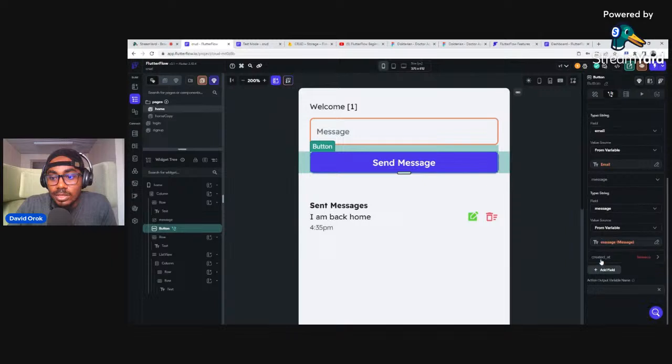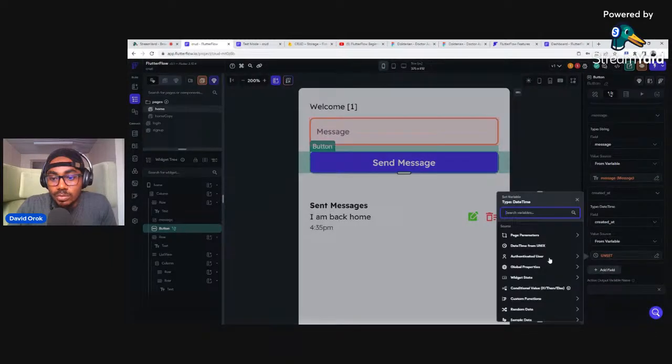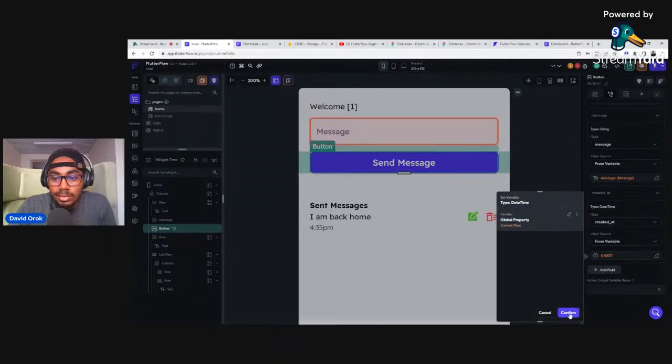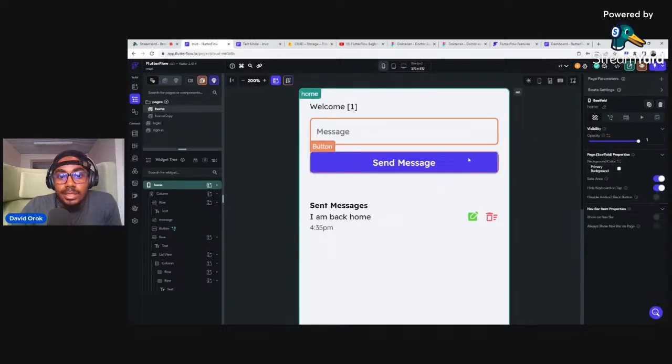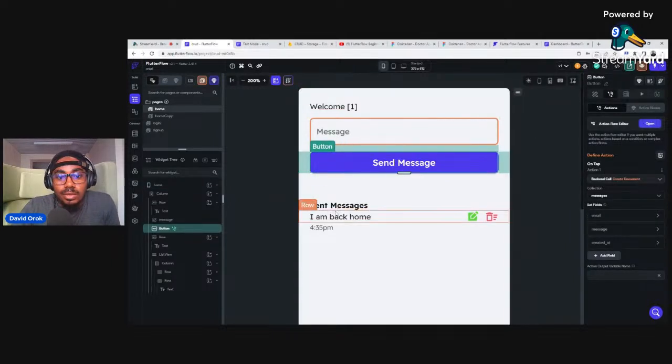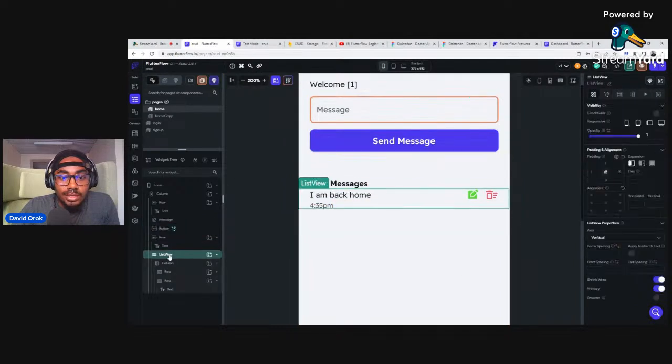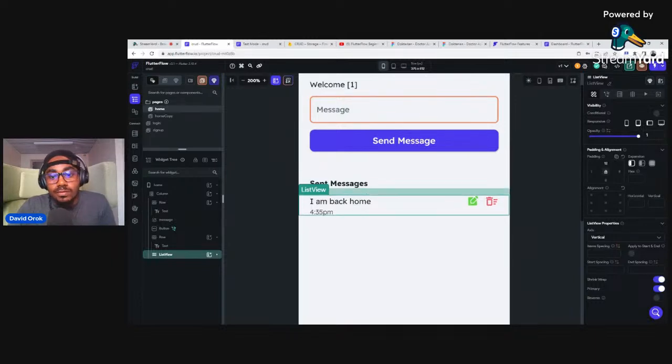And then the next one is created at. So I just clicked on it, and then this is going to be basically global property current time. That's it. Okay, now we're good. Now, like that, when it's created, we will see the details here. Now, how do we go ahead and then show the details in this place? Let me give some padding to this list view and say 12.